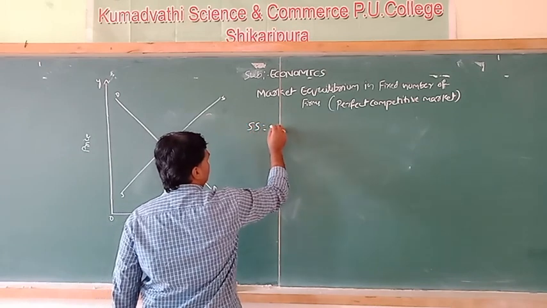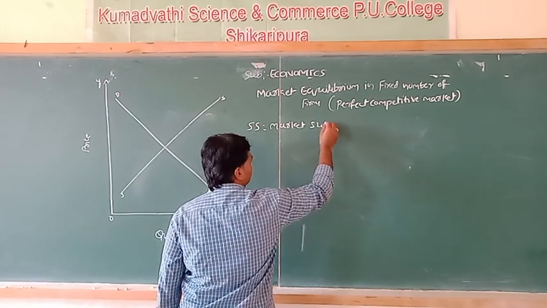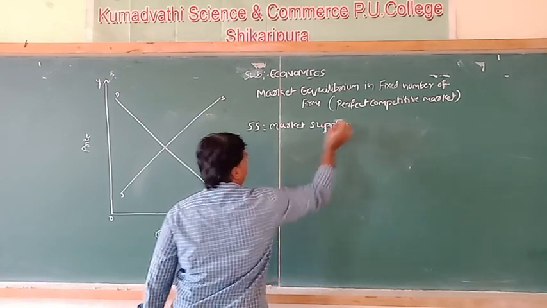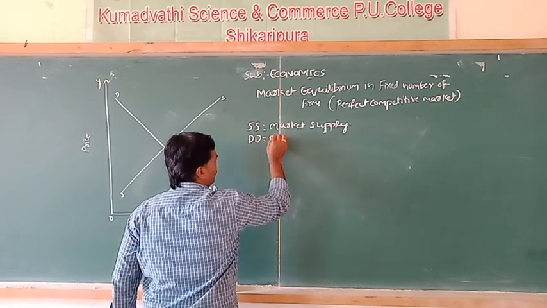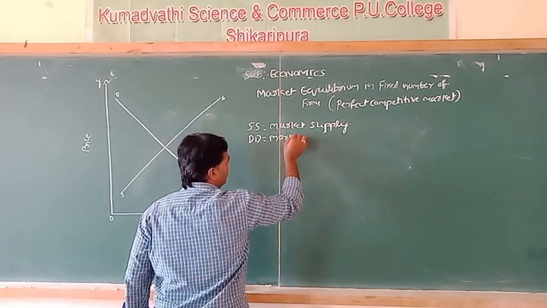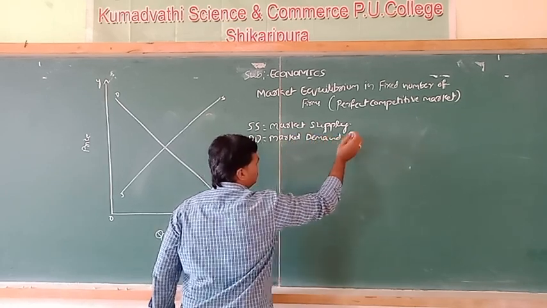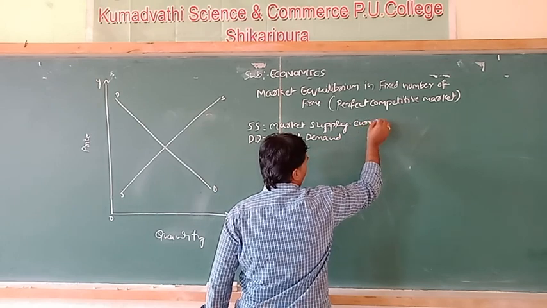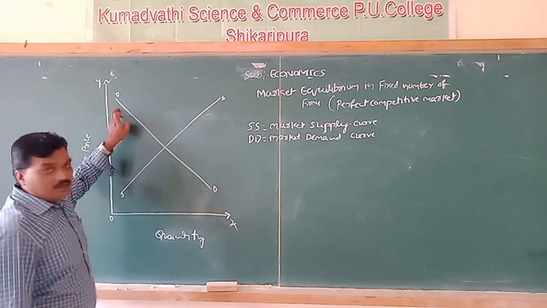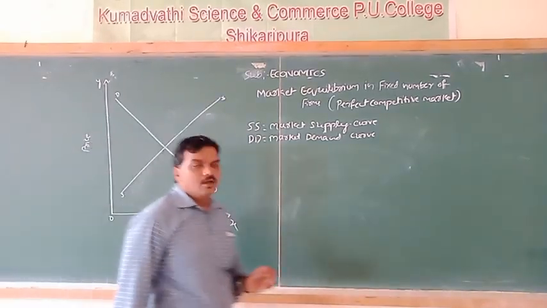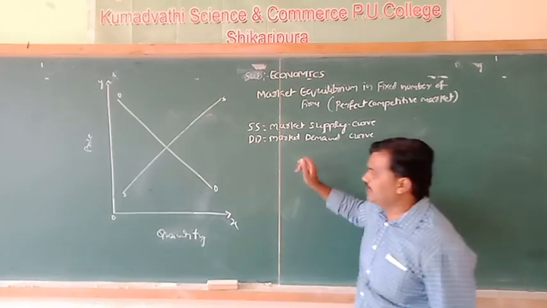See, SS is market supply curve and DD is market demand curve.